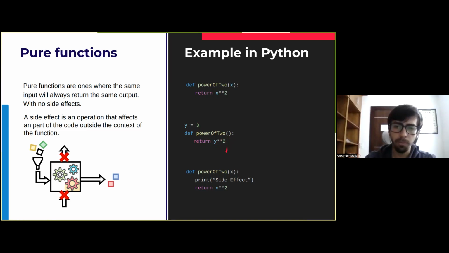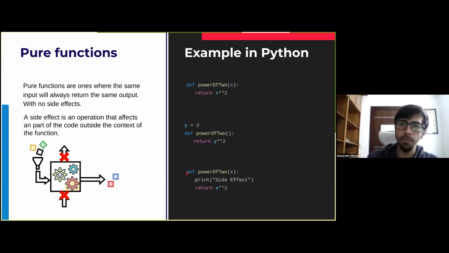Let's take a look at a final modification to this function. It's the same function as the first part, but now we have added a printing statement. That's what we call a side effect. So why is this print here a side effect? It's quite simple because print calls the input output of the program to then bring something into the console. While this change is fairly innocent and may not have many issues, we just have to take into account that we are modifying something external to the context of the function. This would be much more serious if we had something like reading or writing a database, as we're modifying something that is outside of the scope of the function.